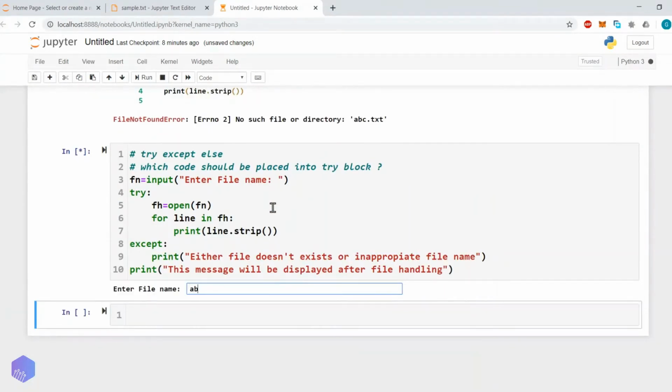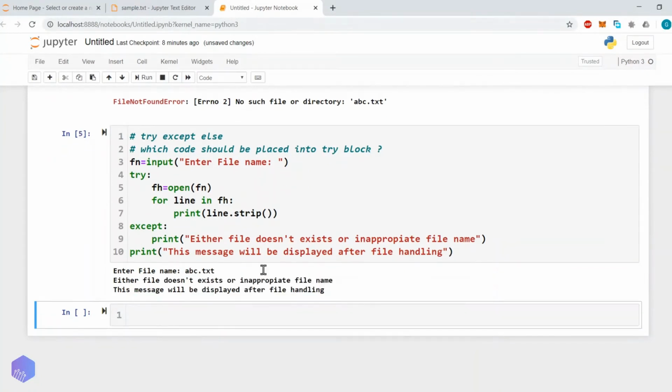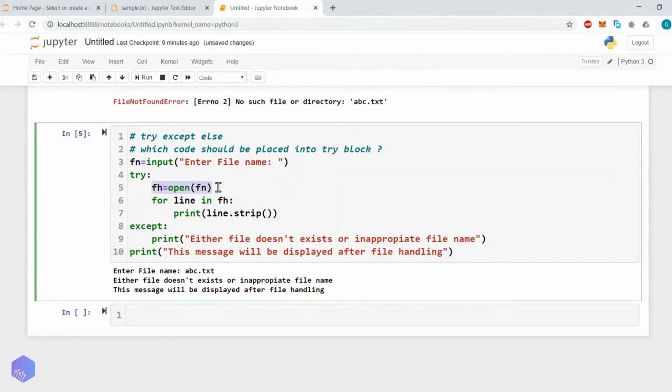Now let's try to execute this code again, but this time we will give another file name. Let's say abc.txt. Okay, the file that does not exist in the home directory. Either file doesn't exist or inappropriate file name. Okay, so it will try to open the file. If the file is opened successfully, then it will read the content of the file and it will be displayed. Otherwise, what will happen?